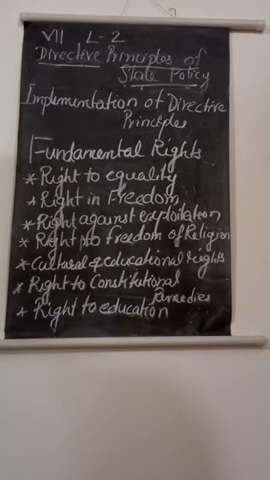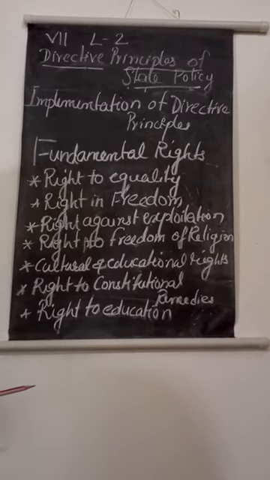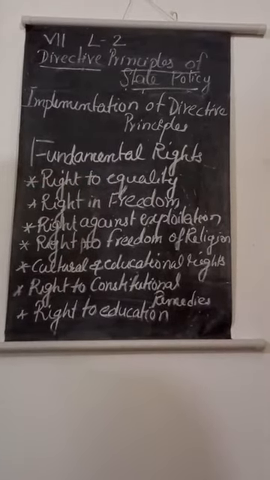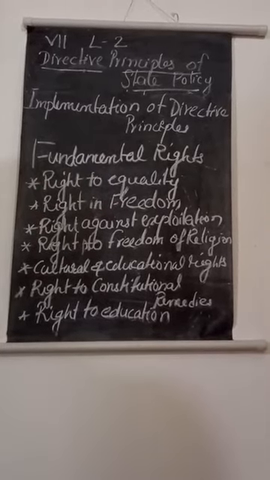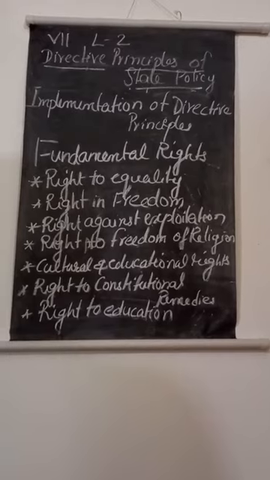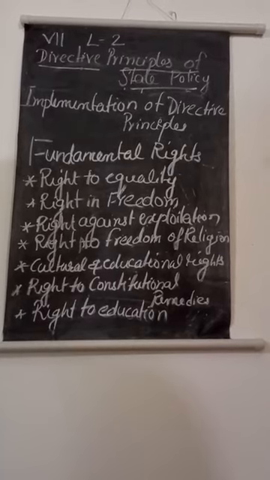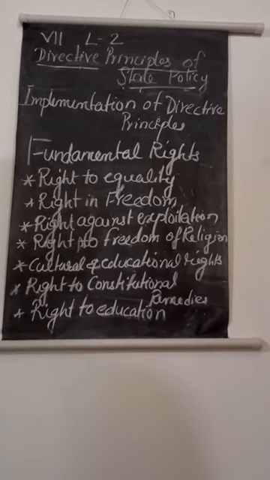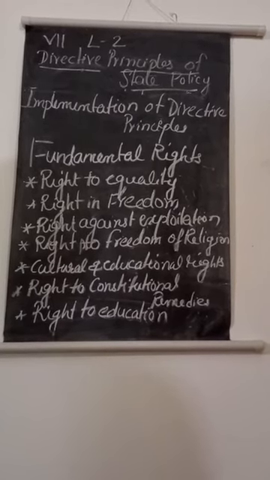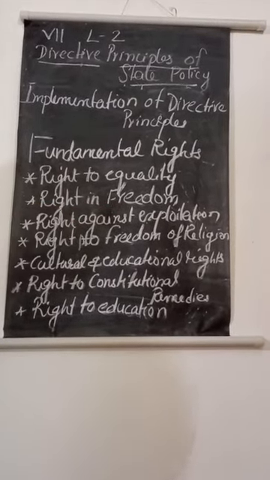It ensures both equality before law and equal protection of law. There is no discrimination of sex, caste, religion, or anything at all. All are equal. That is known as right to equality. Right to freedom. It guarantees 6 basic freedoms to the citizens in India. It includes freedom of speech and expression, freedom to assemble peacefully without arms, freedom to form associations and unions, freedom to move freely throughout India, freedom to reside and settle in any part of India, and freedom to practice any profession, trade or business. That is mentioned in right to freedom.